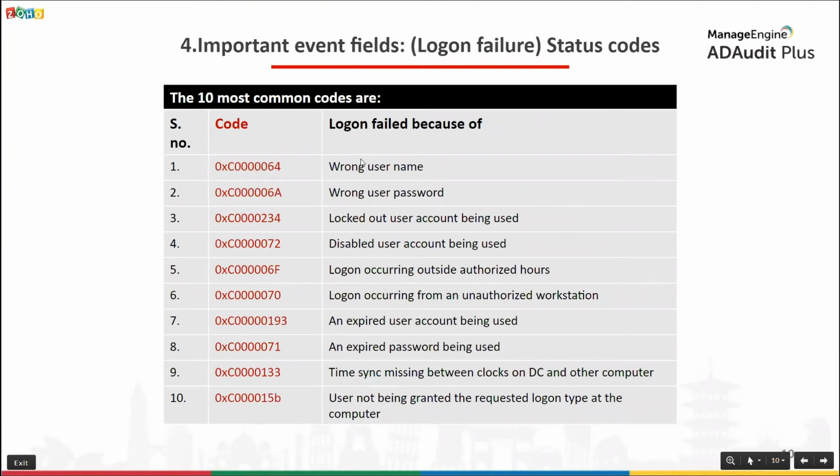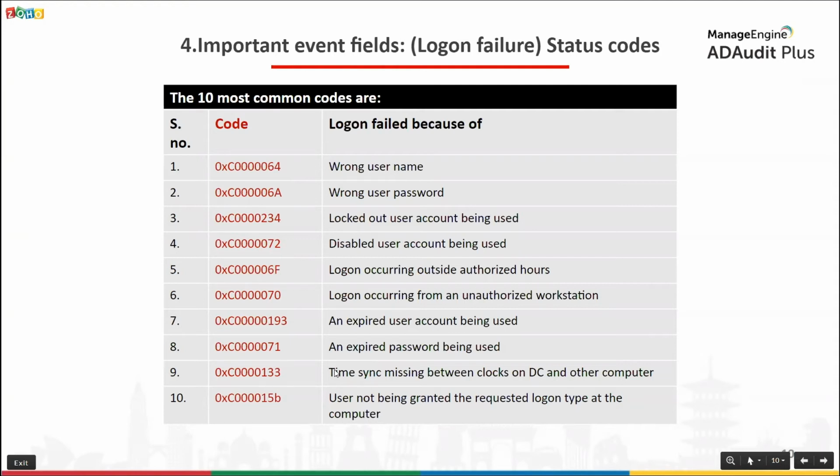Other than these, there are also other event fields which are common to multiple events related to logon. Like the client address event field, which provides information on the IP address of the computer involved in the logon activity. The SID event field, which provides information on the SID of the account involved in the logon activity. And the account name event field, which provides information on the logon name of the account involved in the logon activity. Like I told you earlier, you can find all of this information by double clicking on an event ID in the event viewer.